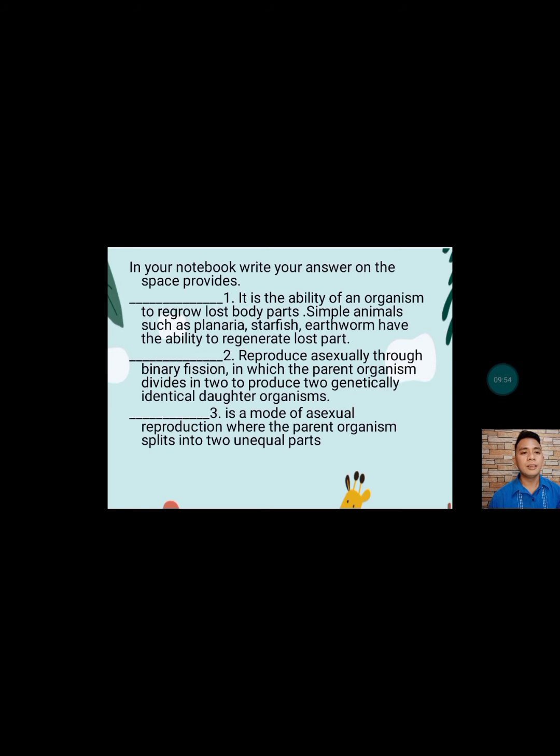So number 1, in your notebook, write your answer on the space provided. Number 1, it is the ability of an organism to regrow lost body parts. Simple animals such as planaria, starfish, earthworm have the ability to regenerate lost parts. Number 2, reproduce asexually through binary fission, in which the parent organisms divide into two to produce two genetically identical daughter organisms. Number 3 is a mode of asexual reproduction where the parent organism splits into two unequal parts.